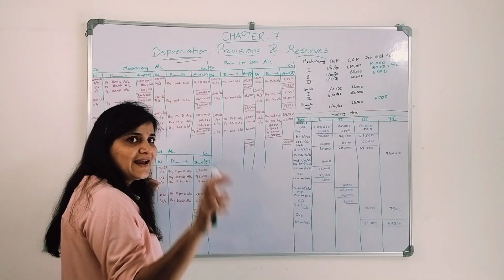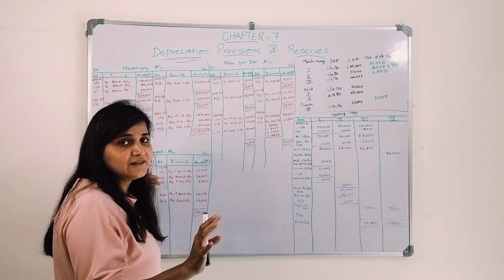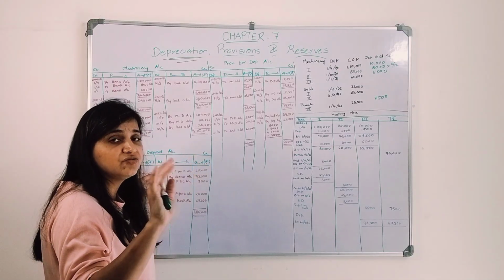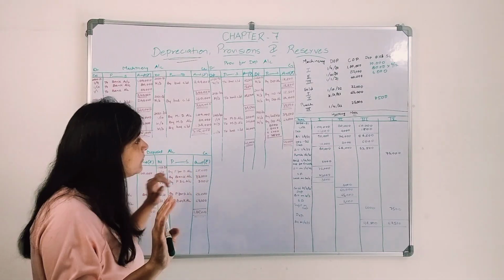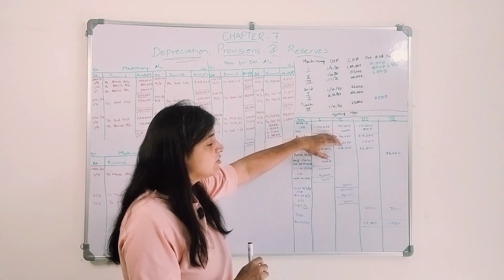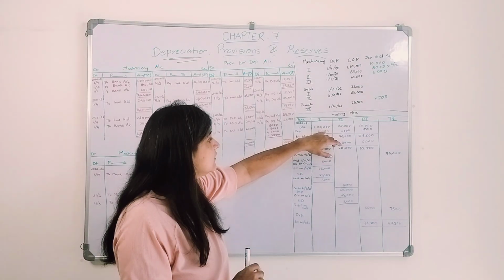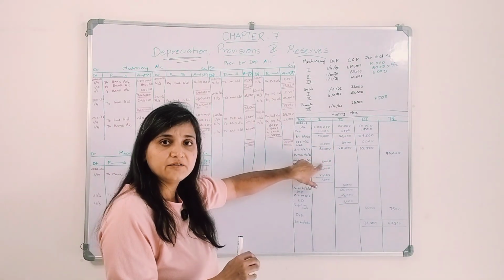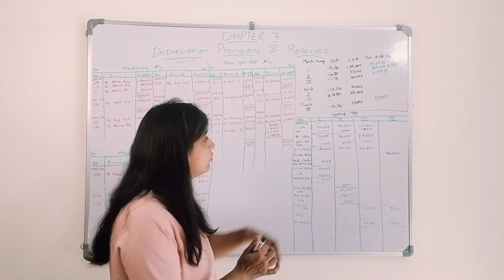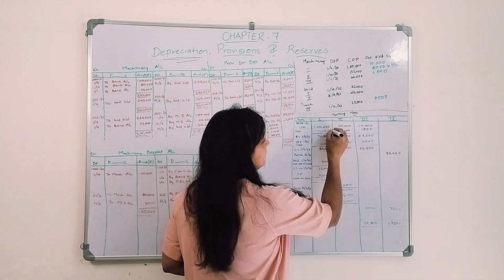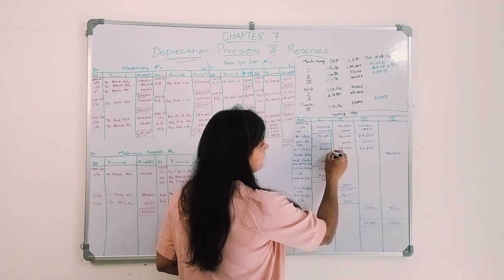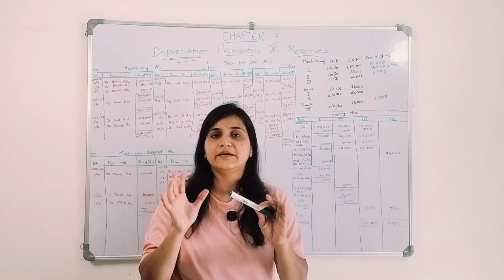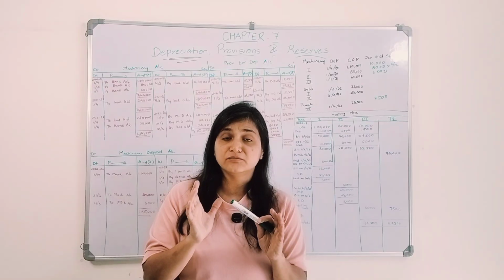Now till that date, how much depreciation have we charged? We have to deduct it. Okay, we need to close that provision for depreciation account also. So how much depreciation did we charge? In the first year 10,000, second year 10,000, and in the mid of the year we are selling, so 5,000. So in total, 10,000 plus 10,000 plus 5,000, 25,000 is the accumulated depreciation on that particular machinery.